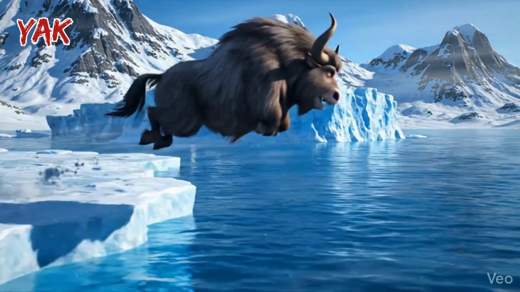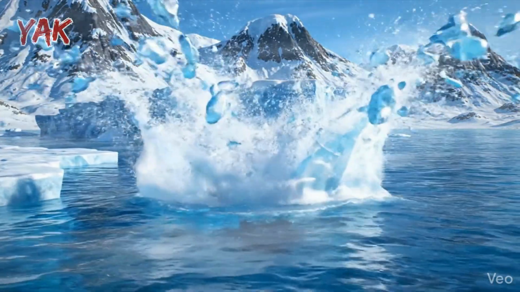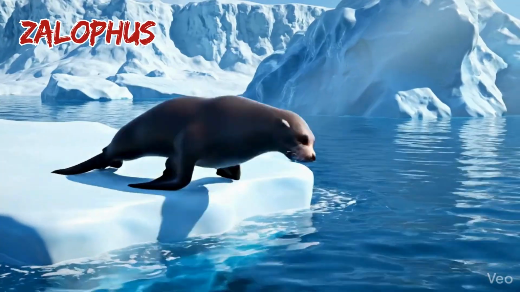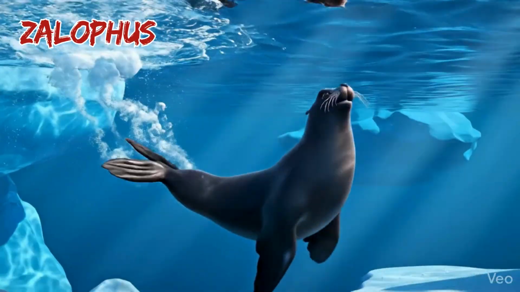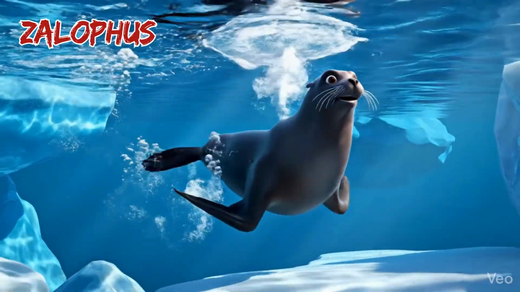Y is for yak. Y, yak, shaggy shake, stomp in snow. Z is for Zalophus. Z, Zalophus, clap your fins, go, go, go.